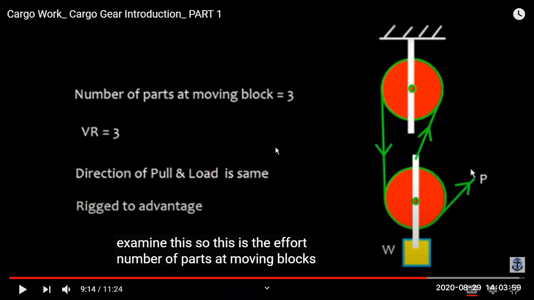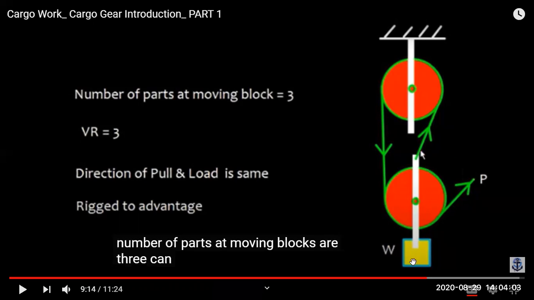Let's see how. In the direction of the pull, the weight is also going up. So what is the meaning of advantage? The weight is going up and you are applying the pull upwards. We are pulling upwards and the weight is also going upward. That is rigged to advantage.